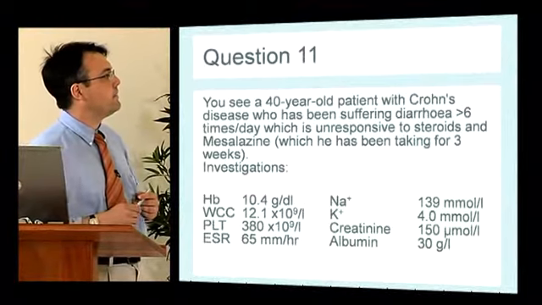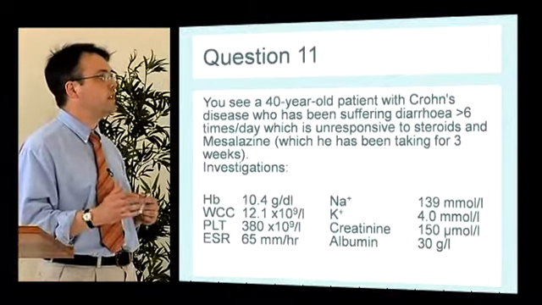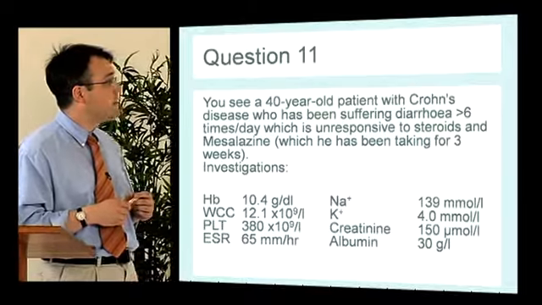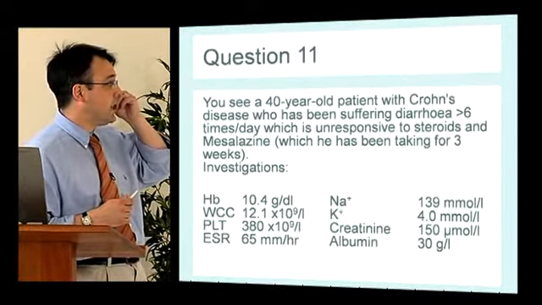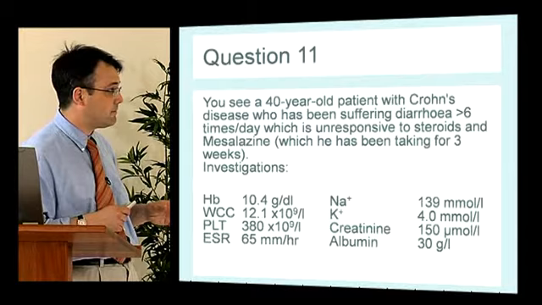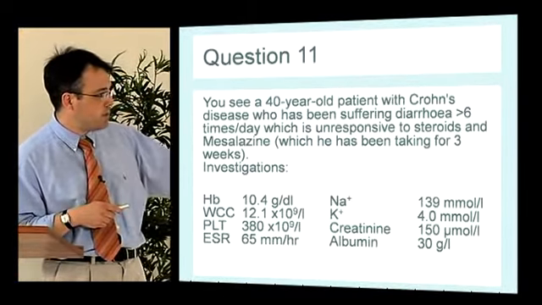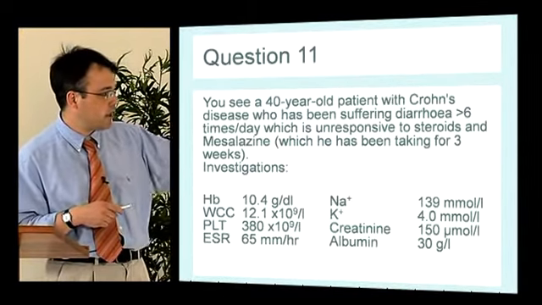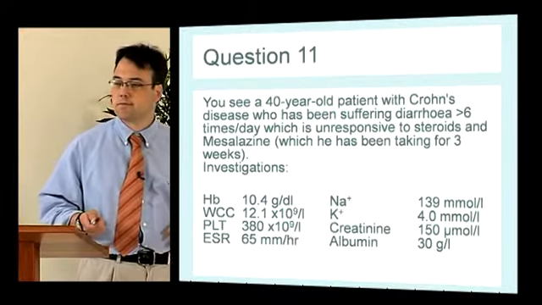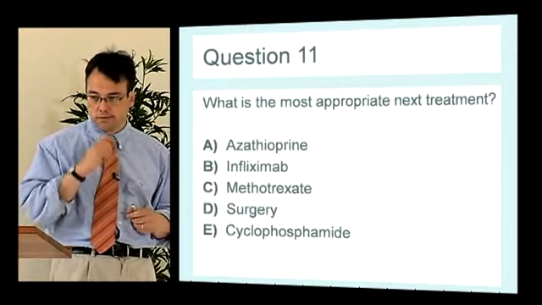Okay, question 11. You see a 40-year-old patient with Crohn's disease who has been suffering diarrhea more than 6 times a day, which is unresponsive to steroids and mesalazine. Tests show he's anemic, raised inflammatory markers, raised creatinine, low albumin. What's the appropriate next treatment?